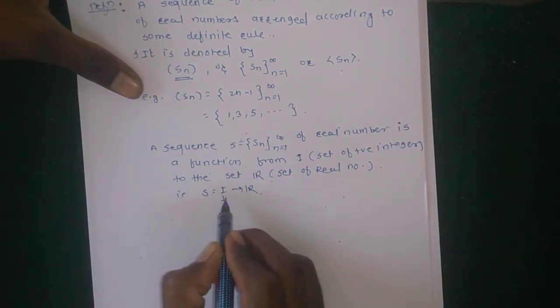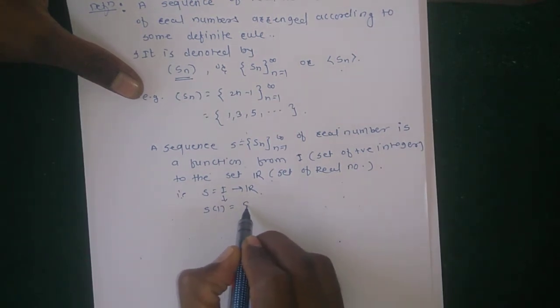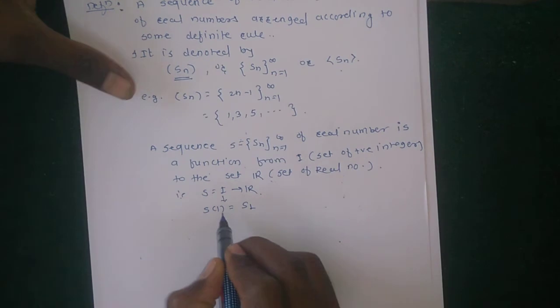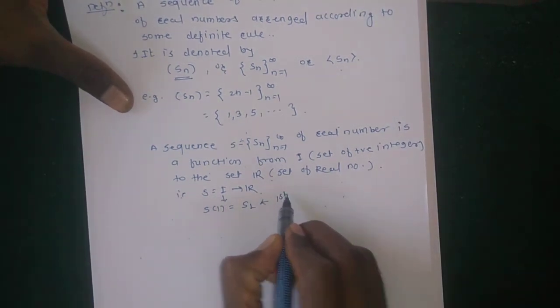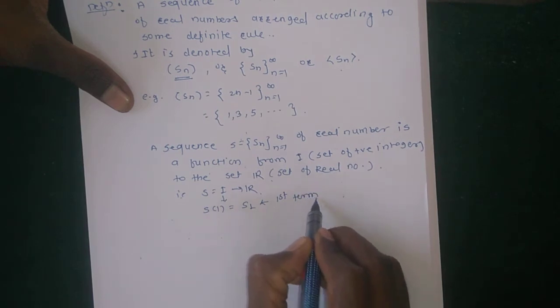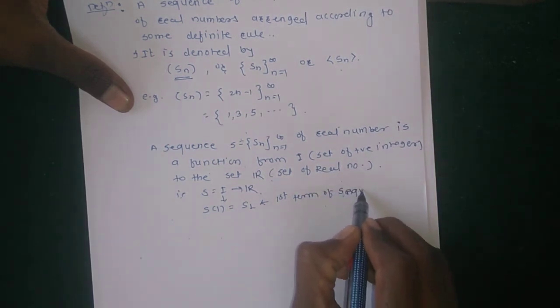Then S applied on the first element, S of 1, means S_1. This is the first term of the sequence S_n.